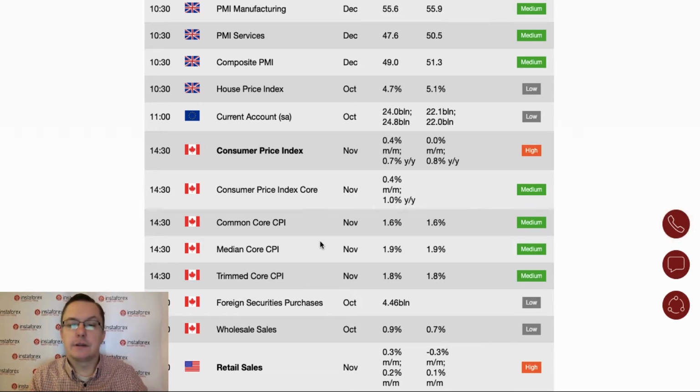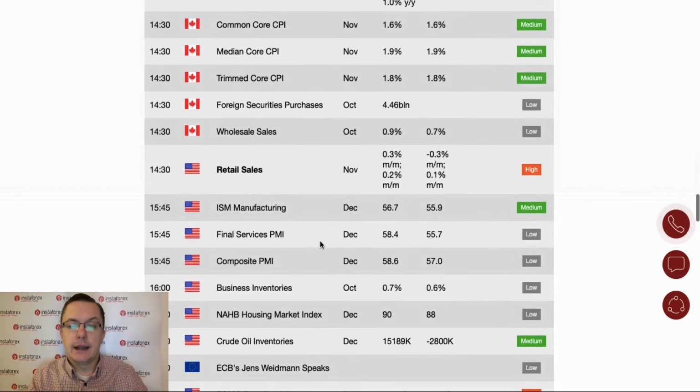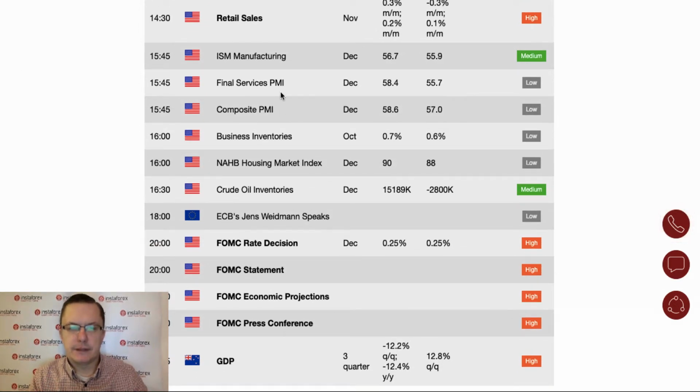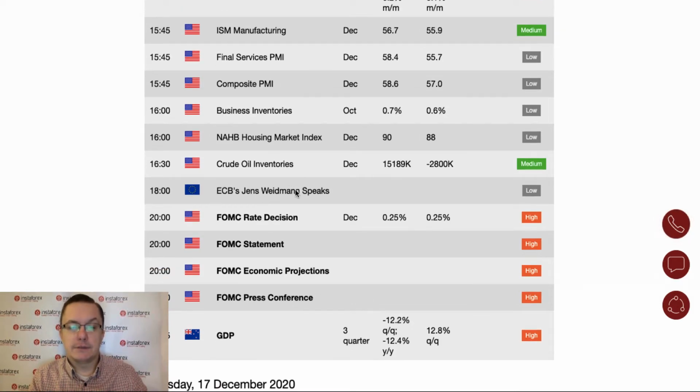I think we should take a look at the US dollar to the Canadian dollar here. And the retail sales data from the USA will be released at 2:30 as well. As you can see, the market expects a drop from 0.3 last month to minus 0.3 for the reporting month. ISM manufacturing data as well, services PMI, composite PMI, and that's everything for the PMI. There is crude oil inventories at 4:30 for all of you who trade crude oil. We got some speech from Jens Weidmann as well from the Eurozone.